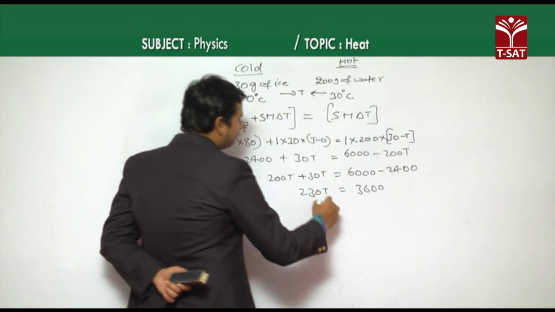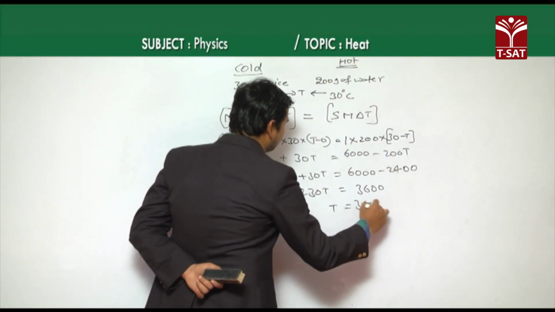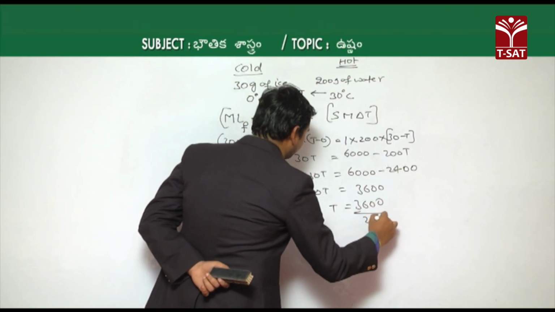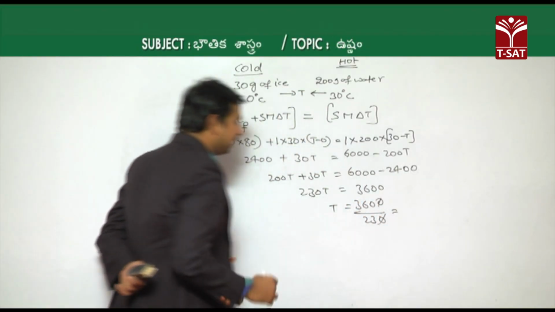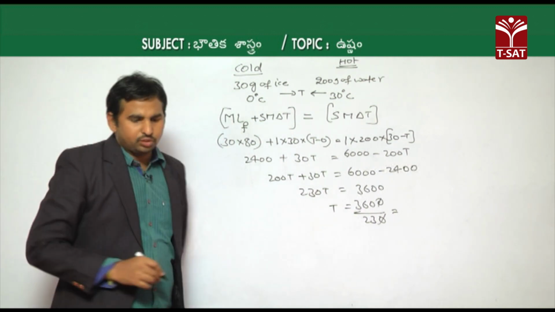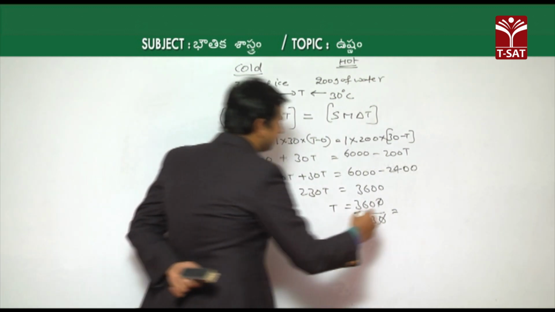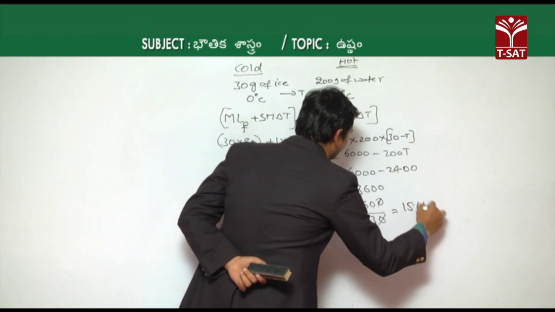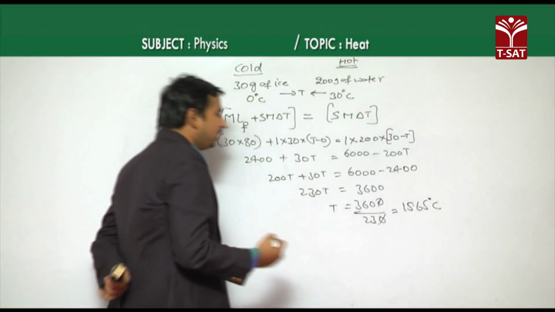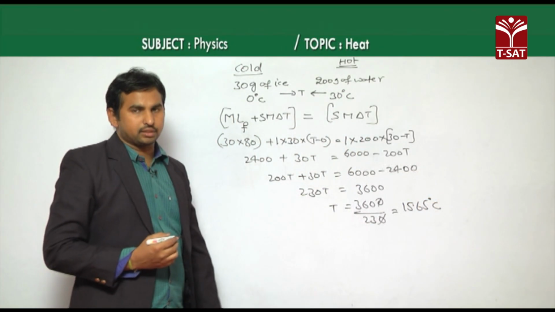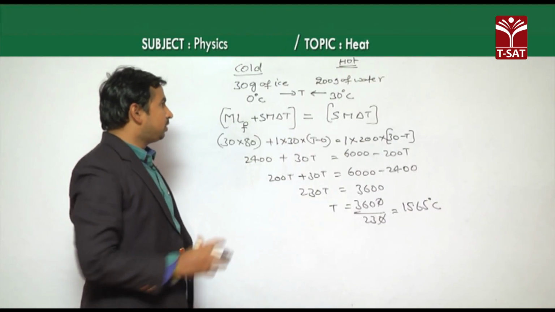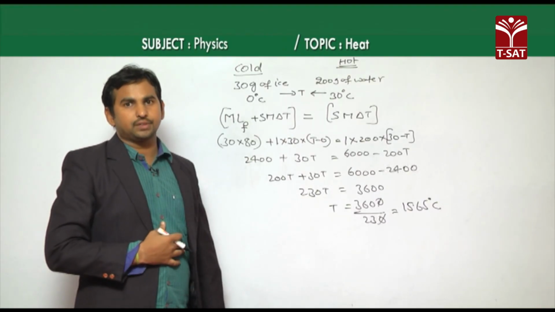Okay. Then the final temperature T is equal to 3600 by 230, which gives 360 by 23, and that is equal to 15.65 degrees Celsius approximately. Okay, 15.65 degrees Celsius.